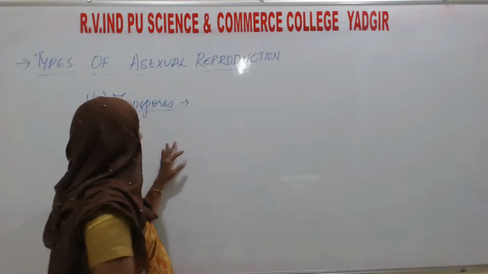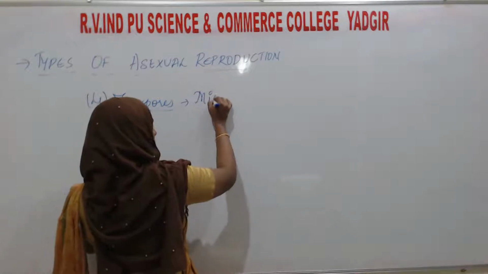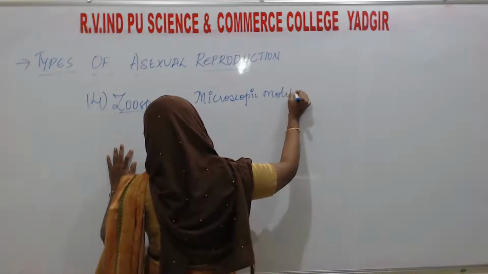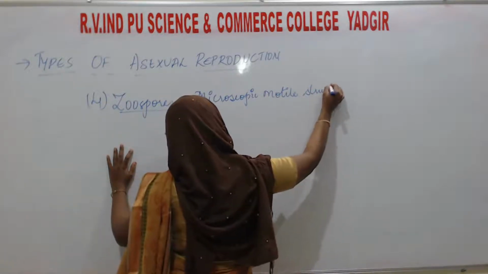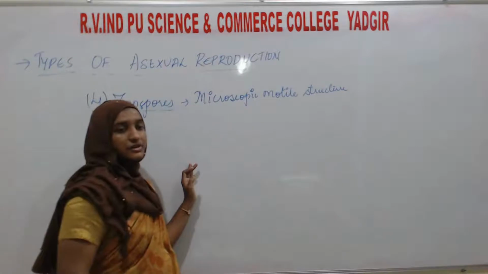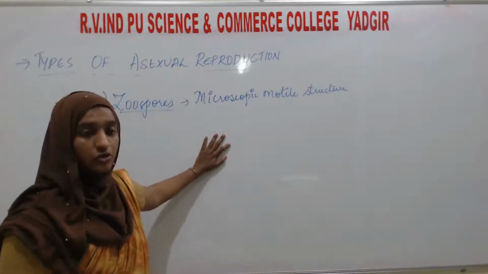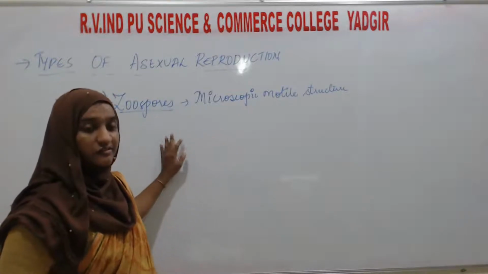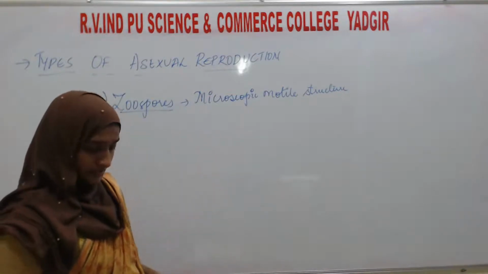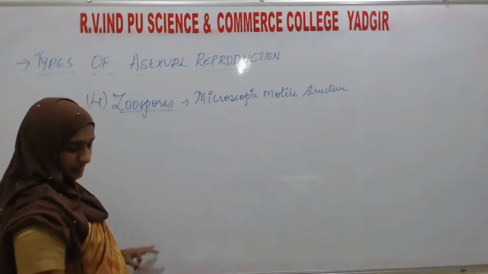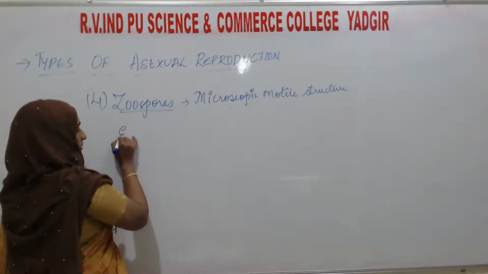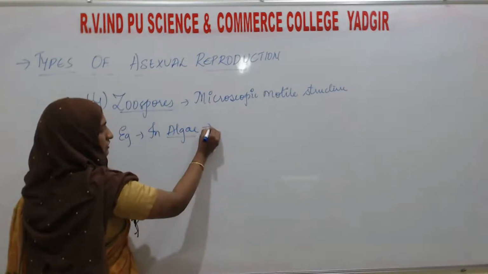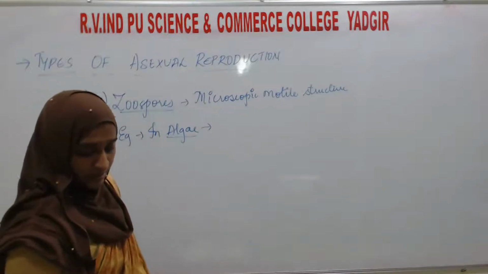Zoospores are microscopic motile structures, meaning they have some motility, with motile organs associated with reproduction. This is found in algae. One example is Chlamydomonas, a species of algae.